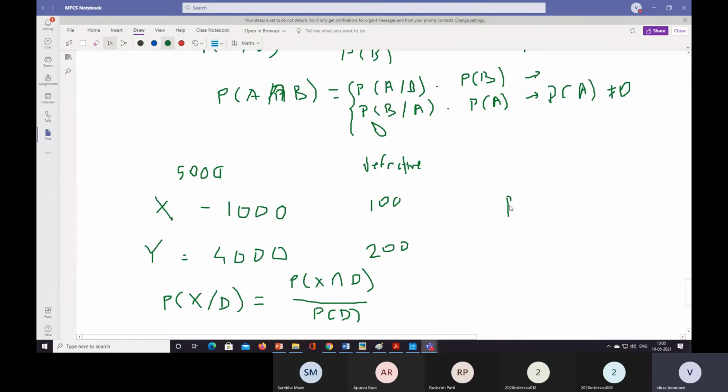Now we have to find the probability of D. These are the defective pieces, 100 and 200, total 300. Out of 5,000, 300 chips are defective. So probability of D is 300 divided by 5,000.